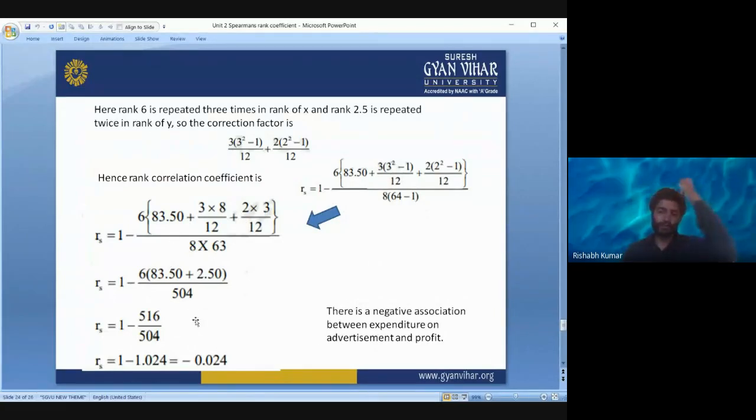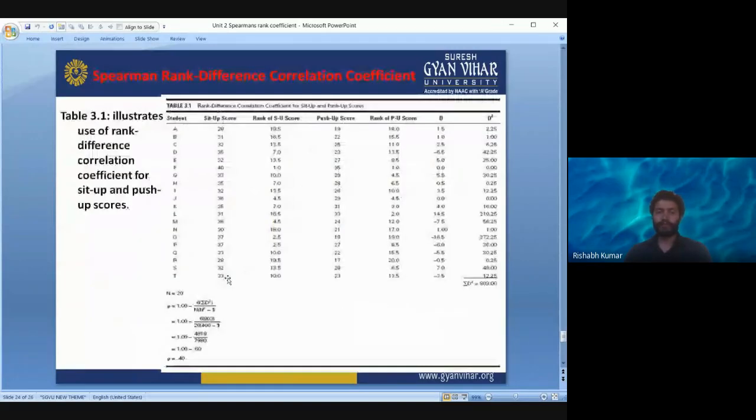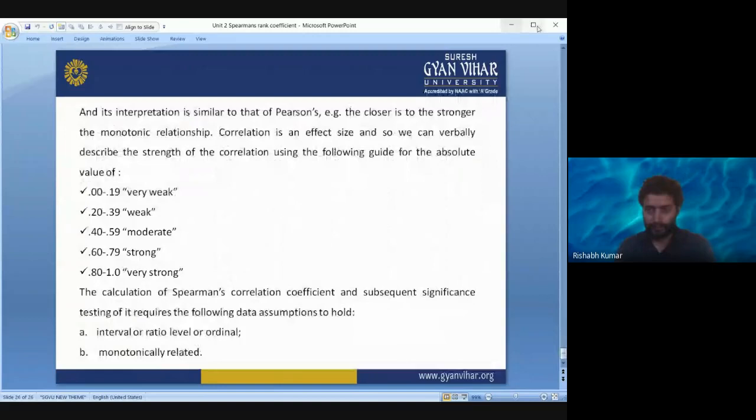It gives you a correlation coefficient of minus 0.024. So it is a very weak correlation, almost equal to zero. There is negligible correlation, and whatever the correlation is between them, it is also negative. So that's it for today. Getting my point? Okay then.